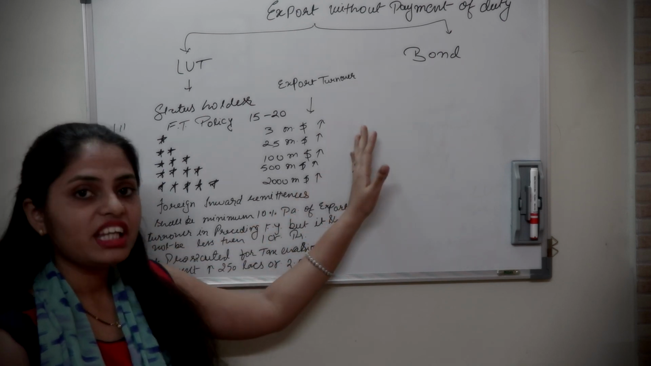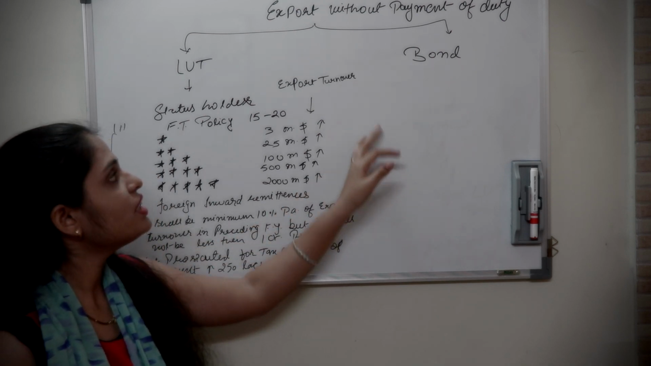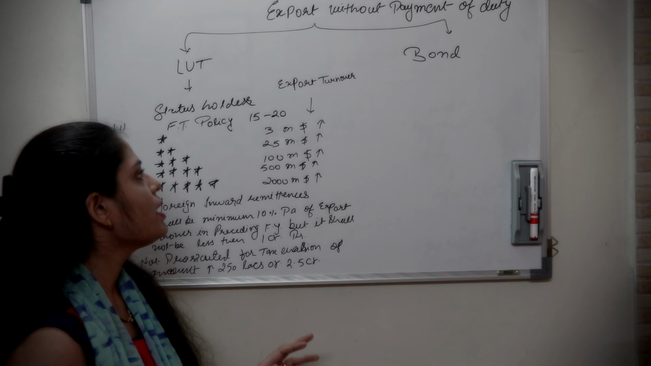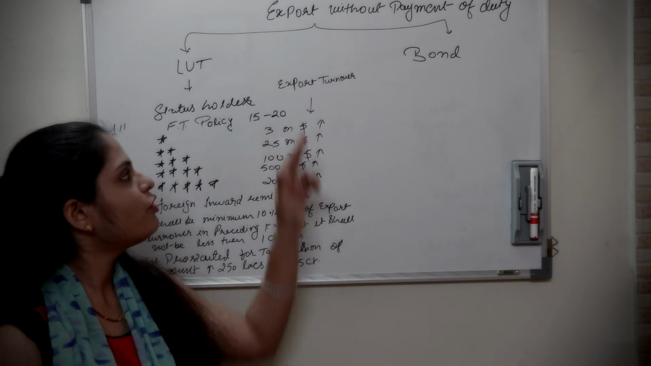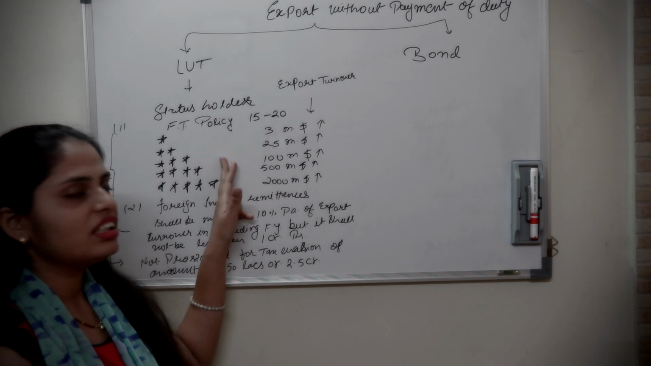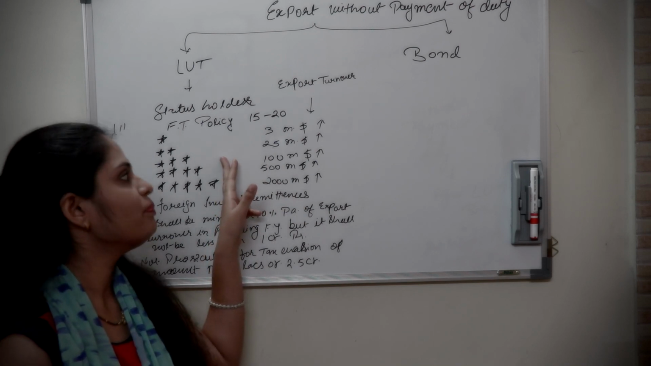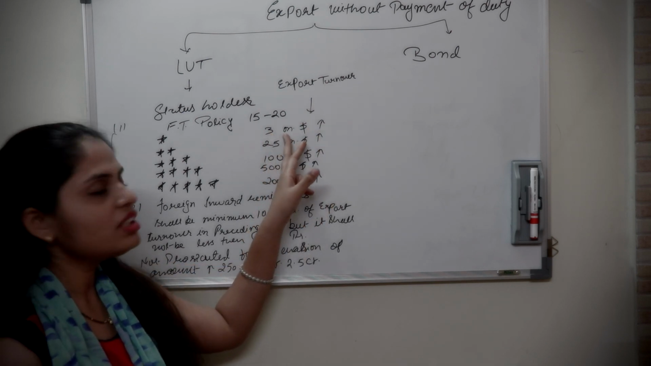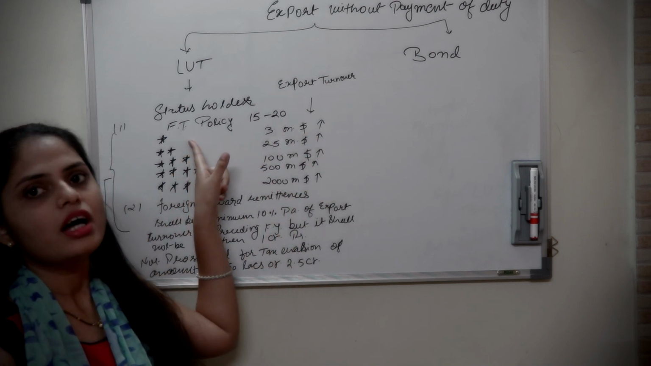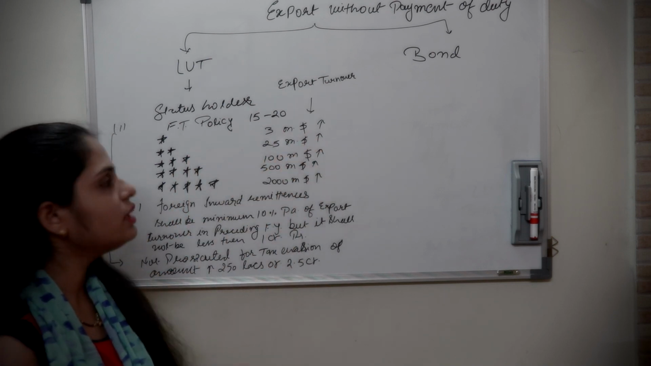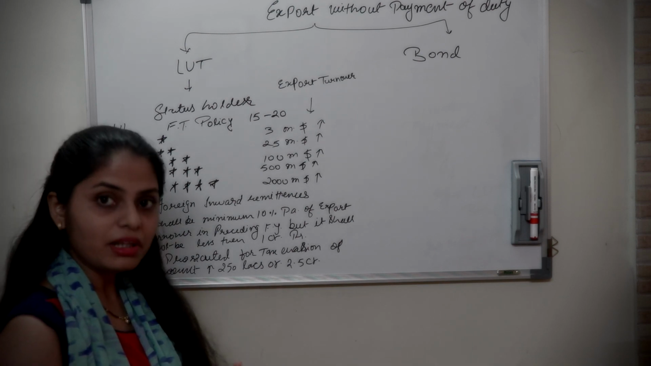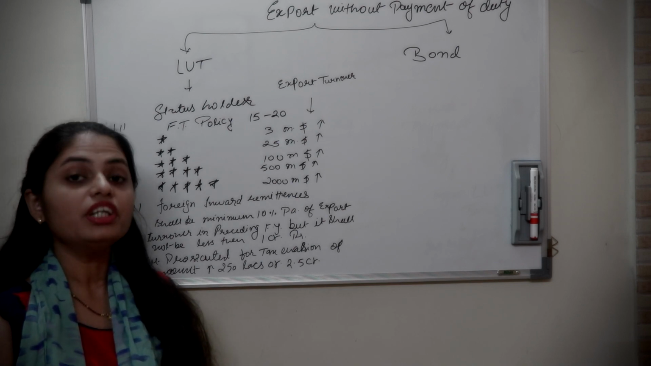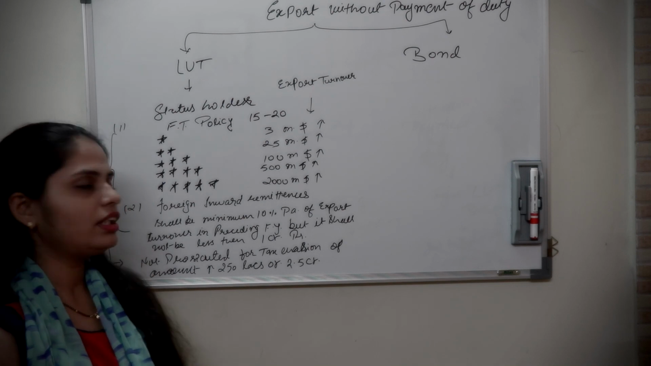So here, for determining the status holder of a supplier, we must include only the export turnover, not the overall turnover of the supplier. So the domestic turnover will not be covered for determining the limits for the status holder of the exporter. For this purpose, if the supplier has more than $3 million export turnover, he will get the status of 1 star; more than $25 million, 2 star; more than $100 million, 3 star; more than $500 million, 4 star; and more than $2,000 million, he will get the status of 5 star.